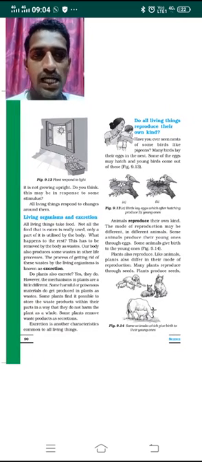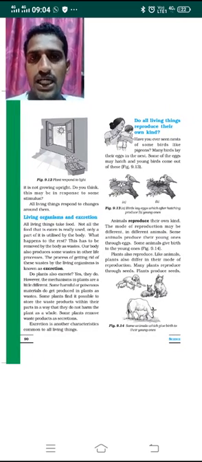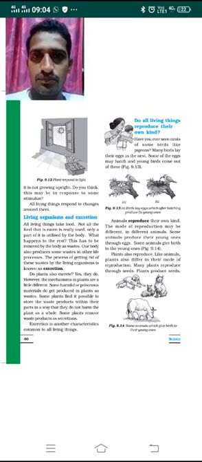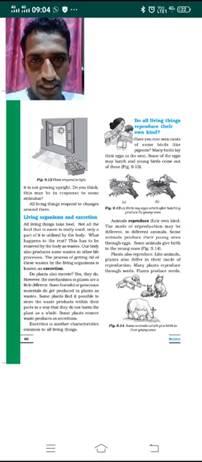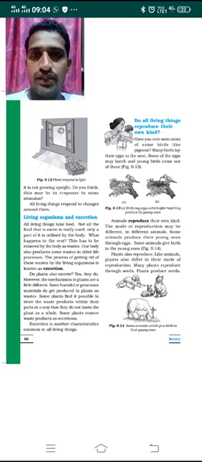As we know, all living organisms excrete waste products out of their body, for example animals, whereas plants also remove waste products in the form of secretions.